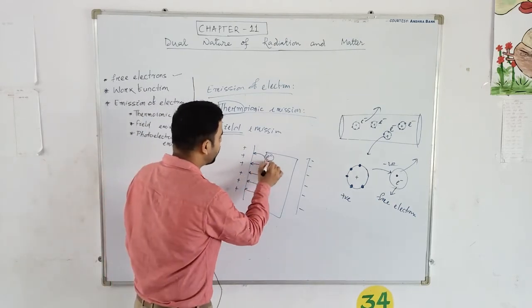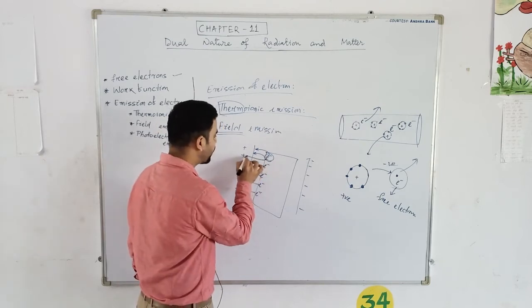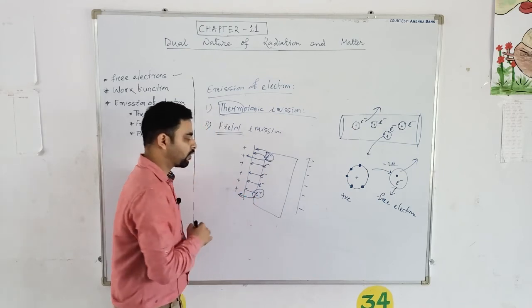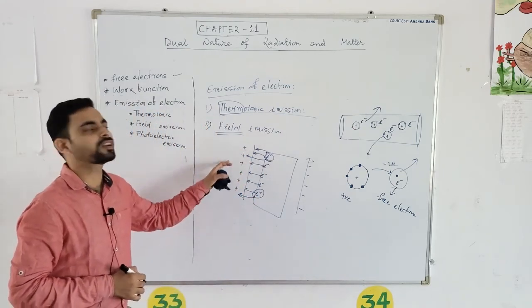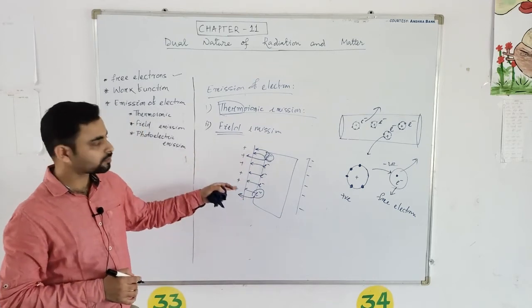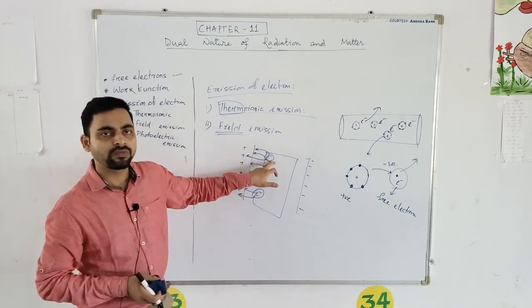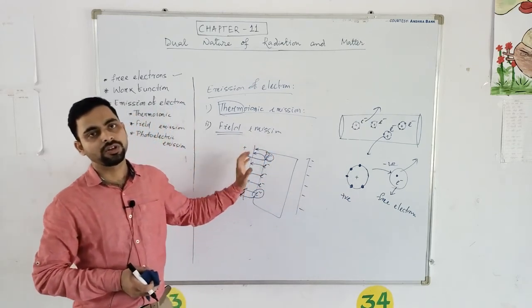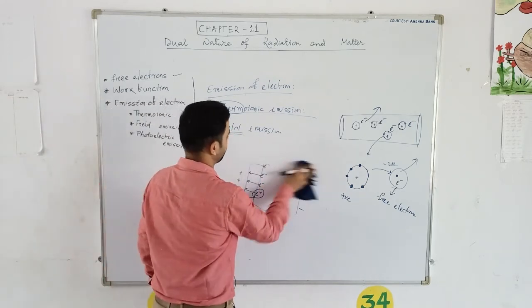So electrons will try to move towards the positive plate, so they will be free from the metal surface and they will move out from this metal surface due to the effect of the electric field, right? So this process of emission of electron due to the presence of electric field is called field emission. It's called field emission.